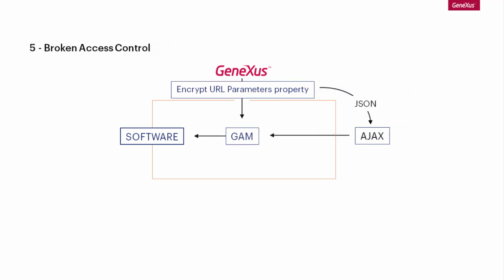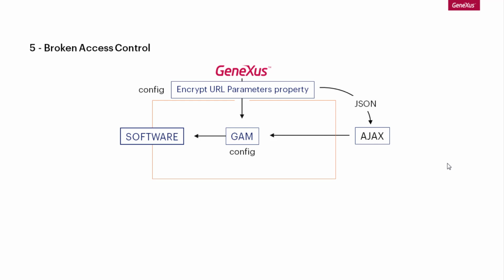The fifth item corresponds to broken access control, which occurs in cases of non-authorized access to the system, alternating URLs, AJAX calls, and so on. To such end, Genexus includes a property that enables the encryption of URL parameters, where all parameters received by an object are ciphered. It also controls access with GAM. It executes the codification for JSON and AJAX calls, by default, and it executes validation checks, not only on the client side, but also on the server side. In this case, it's the developer's responsibility to add controls to the events, to set up GAM adequately, and to also configure this property that enables the encryption of the URL parameters.